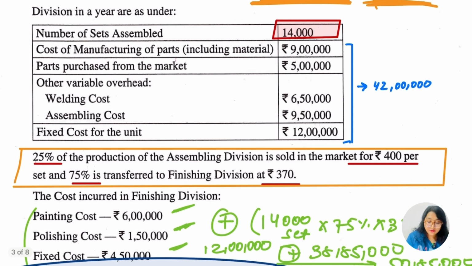Cost of the manufacturing of the part including material is 9 lakh. The part purchased from the market is 5 lakh, which is given in the question. Other variable overhead, which includes the welding cost, is 6,50,000 and the assembling cost is 9,50,000. Okay, this much is understood. So these are the variable costs. Broadly I understood. So what about the fixed cost? That is also given in the question and that is 12 lakh.